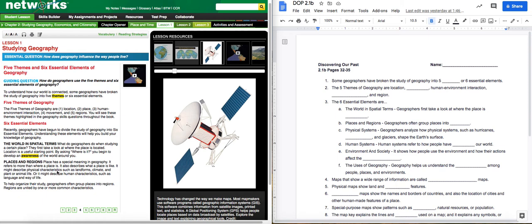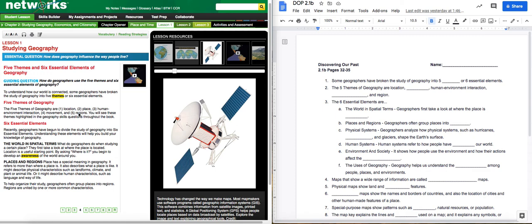So it might describe the physical characteristics, such as landforms like mountains, deserts, ocean, but it also brings in climate, what's the weather like, and plant or animal life so that you understand what they might eat and hunt in those places. It might also describe the human characteristics, such as the language or the way of life there. So in general, they speak English and they're farmers, something like that. So you can see number 2 element goes right along with this one, but also with number 2 regions includes this one. So they're not identical, guys, okay?